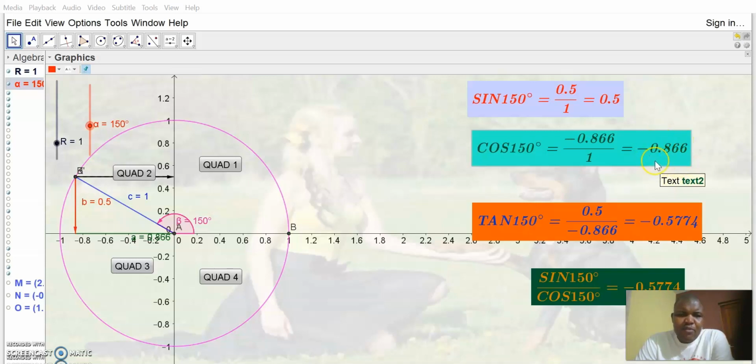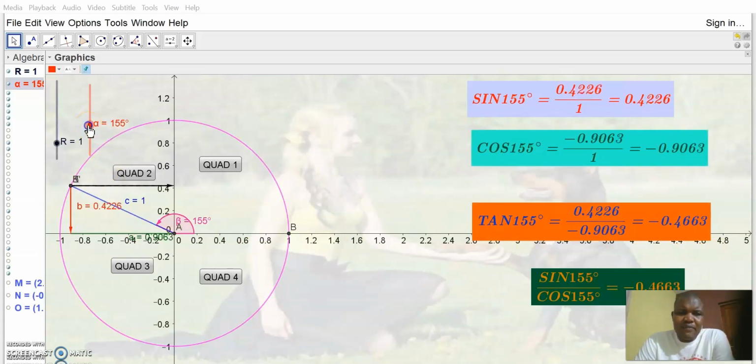So in the second quadrant, cosine is negative. What about tangent? In the second quadrant, tan opposite is 0.5, adjacent is negative 0.866, which means in the second quadrant, tan is also negative. So it's only sine that is positive in the second quadrant.